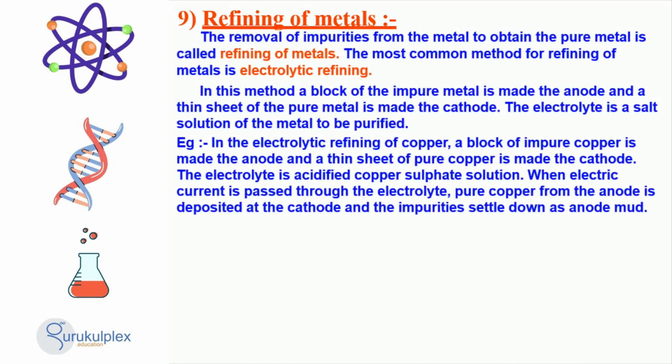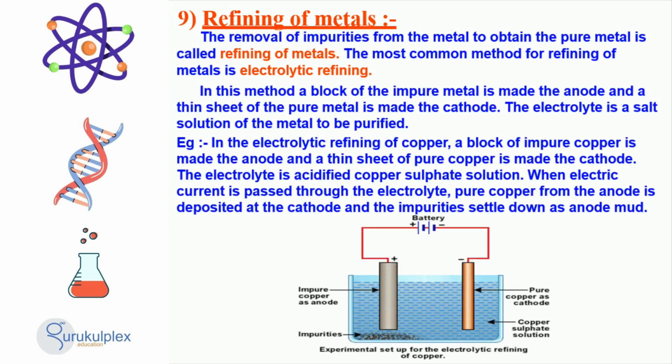Refining of metals is a necessary process to obtain a pure form of metal from its impure state. Electrolytic refining is the most common method used for this. It involves making a block of impure metal the anode and a thin sheet of pure metal the cathode. The electrolyte used is a salt solution of the metal to be purified.